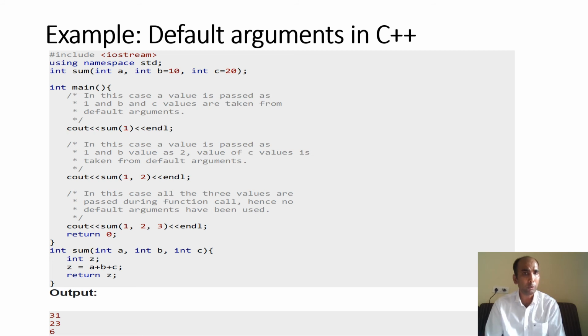So in the output, the first output is 31. Second, you are passing 1 and 2. So the value of a will be 1, the value of b will be 2, but the value of c will remain 20. So 20 plus 2 plus 1, that is 23. Now you are passing 1, 2, 3. So the value of a will be 1, b will be 2, and c will be 3. And the total output will be 3 plus 2 plus 1, that is 6.